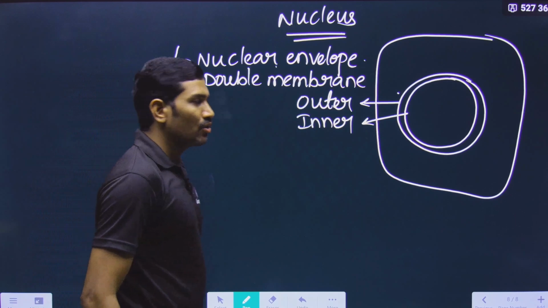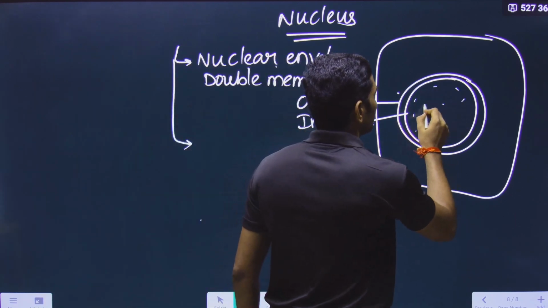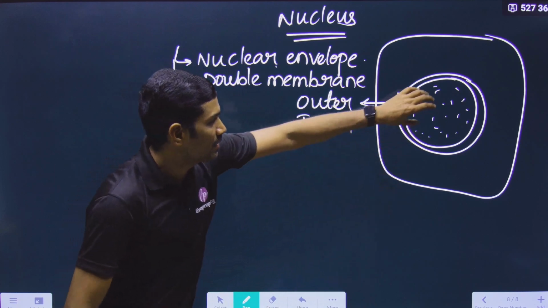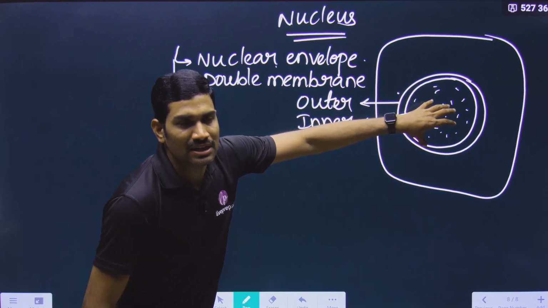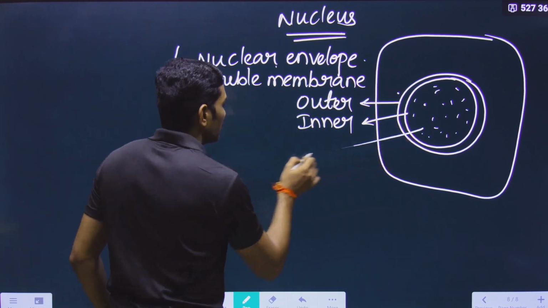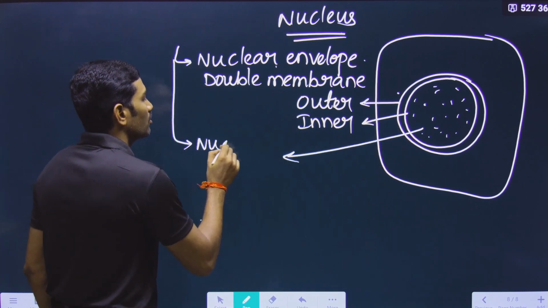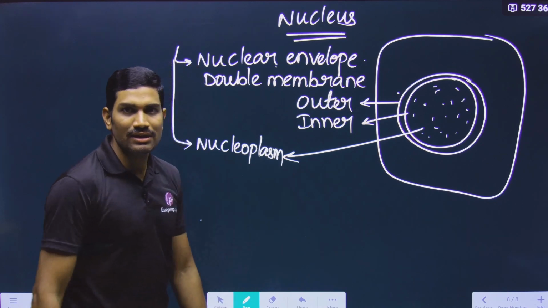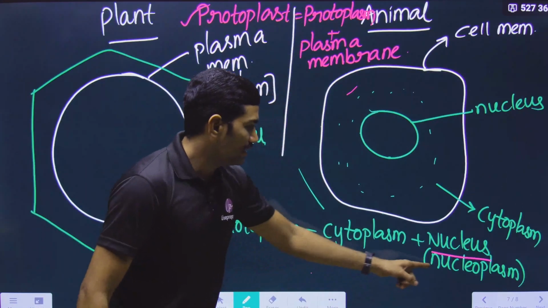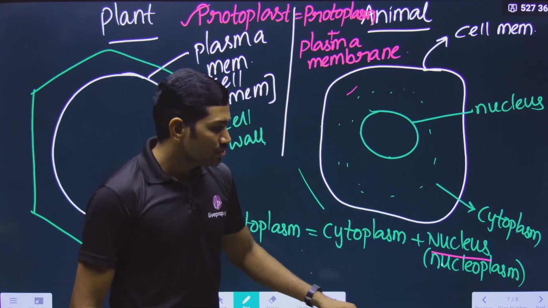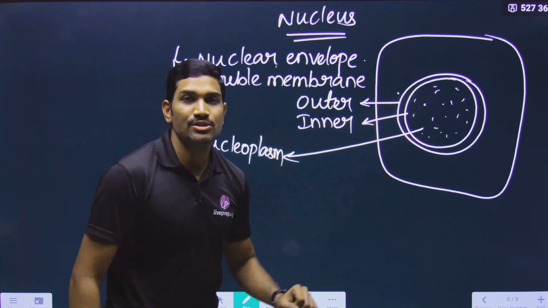And next, what else is present inside this nucleus? Inside the nucleus, a semi-fluid matrix is present. The semi-fluid or semi-solid matrix present inside the nucleus is called nucleoplasm. Already we wrote this here, right? So inside the nucleus, the fluid part is called nucleoplasm.